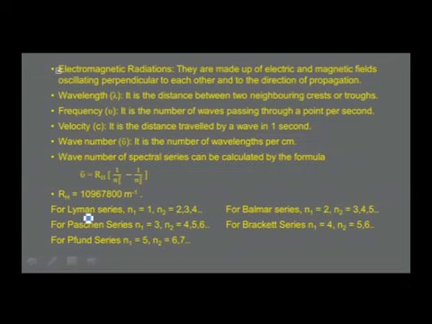The number of spectral lines, before going to the number of spectral lines, let me tell you, the wave number of the spectral line is calculated by the formula RH, which is Rydberg constant, into 1 by n1 square minus 1 by n2 square. RH is equal to 109678 per centimeter, or 1.09678 into 10 power 7 per meter. For Lyman series, n1 is equal to 1, n2 is equal to 2, 3, 4, etc. Likewise, you can understand for different spectral series.